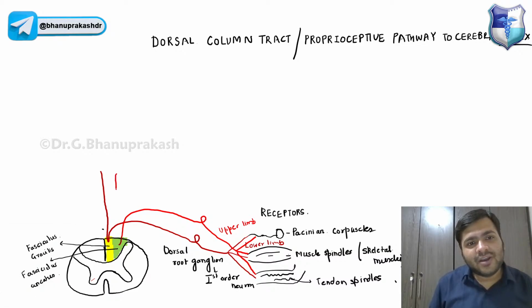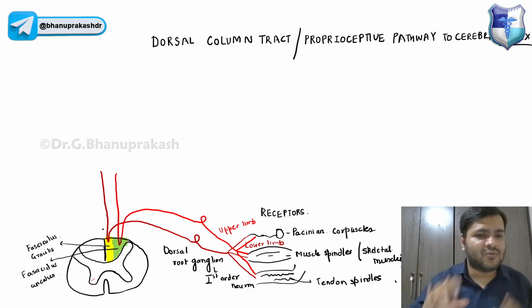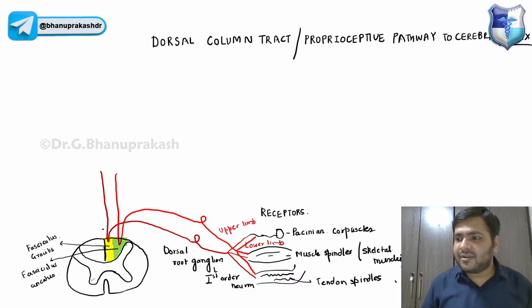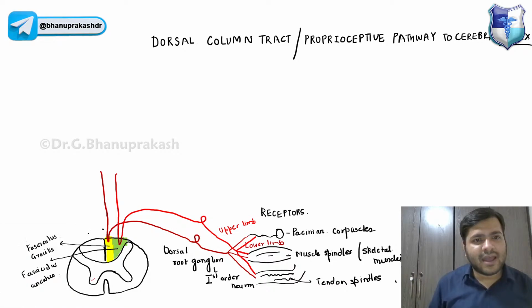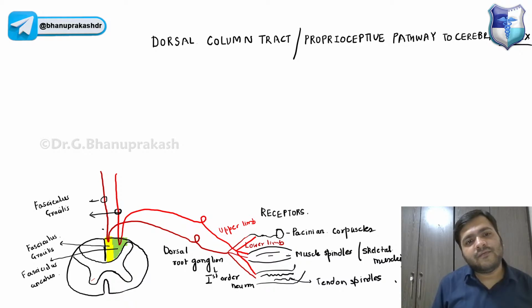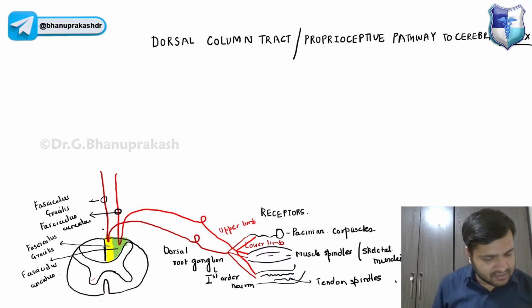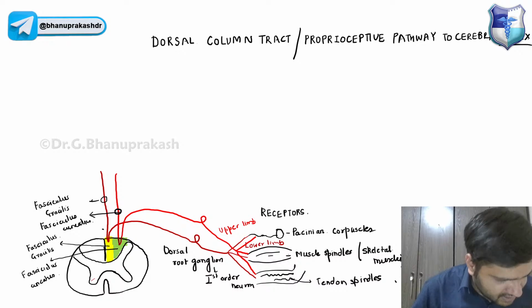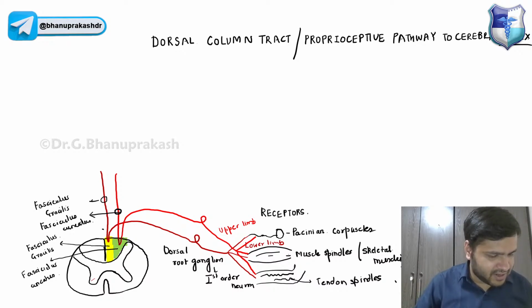Now what is the name given to these neurons once the dorsal root ganglion fibers reach the spinal cord? Again, they will have the same name. This one will be the fasciculus gracilis only, and this one will be the fasciculus cuneatus only. Right, John? Everyone is right.